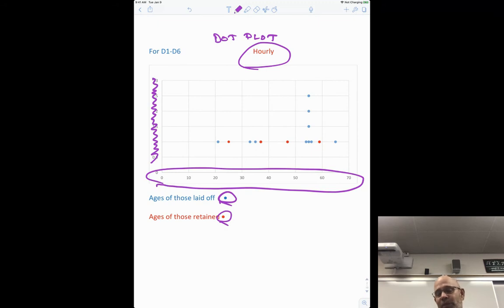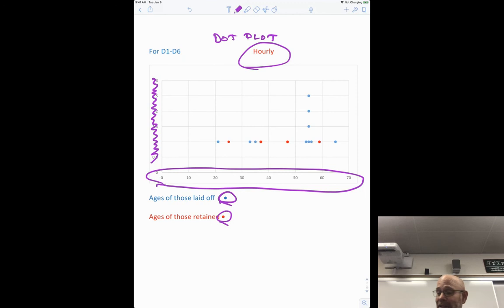And there's really no right or wrong answer for a lot of these things. I mean, sometimes there kind of is, or at least you should be leaning one way. Because you can look at things like actual ages, you can look at average age, you could look at the number of a certain age laid off, you could look at a percent of certain age laid off. There's lots of different things you can study. Some are better than others, and we'll talk about that as we go through the class.